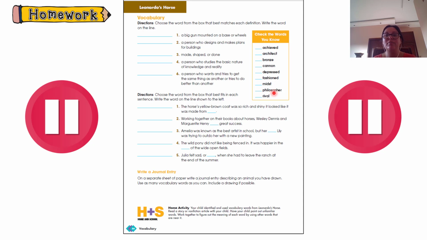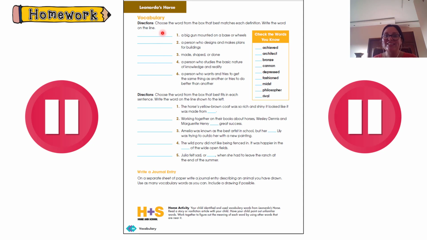Philosopher, a person who likes to think a lot, to reflect on things, or to discover the basic nature of knowledge and reality. And rival is a person who wants or tries to get the same thing as another one. Okay? Also, guys, remember, you can find all these words in your glossary. So you can go to the end of your book, look for the glossary and look for each of the words for you to answer here correctly.